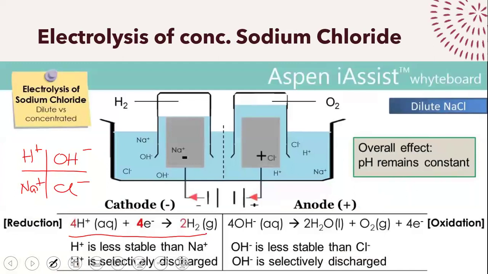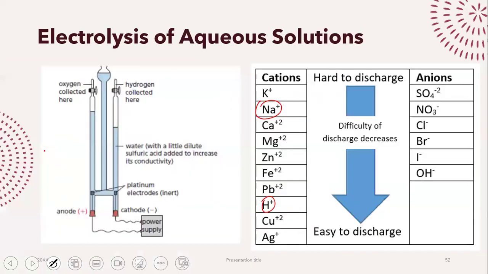Now, what is going to happen when we talk about our chlorine? What happens at the anode? We have two options, hydroxide and chloride. If we take a look at this table, you can clearly see that hydroxide is lower. So I just told you guys that you will pick the option that is lower, right? Not in this case. This is exactly why I put it here. Not in this case. You'll pick chlorine.